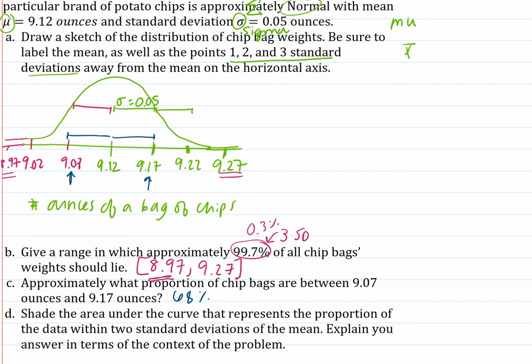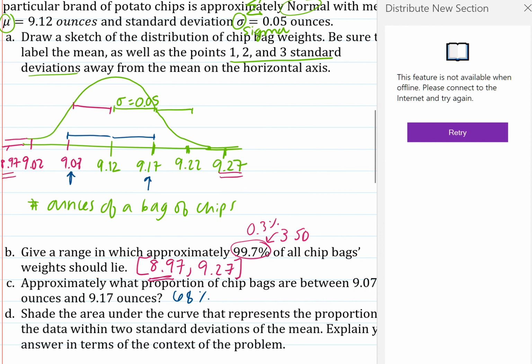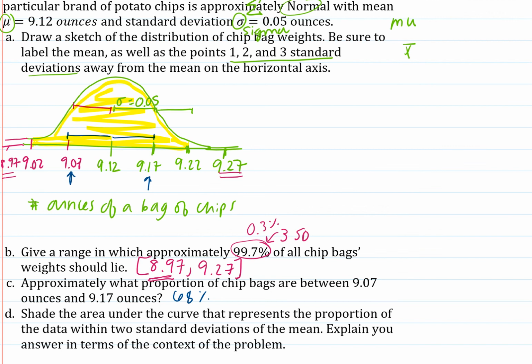And then finally, let's shade the curve. Sorry about that. Let's shade the curve that represents the proportion of data within 2 standard deviations. So 1, 2. I'm going to shade from here up to 1, 2. So I'm shading in between here. And then explain what our answer means in terms of the context of the problem. Well, this shows that 95% of the bags of chips weigh between 9.02 ounces and 9.22 ounces.